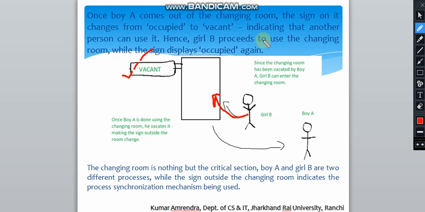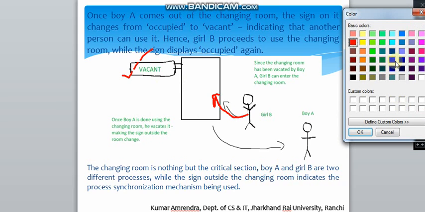Hence girl B proceeds to use the changing room while the sign displays occupied again. तो जब भी ये गर्ल चेंजिंग रूम में एंटर करेगी, the sign of the changing room again changes to occupied. So once boy A is done using the changing room, he vacates it, making the sign outside the room change.